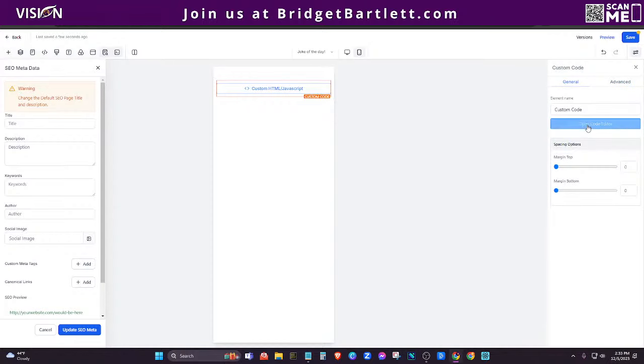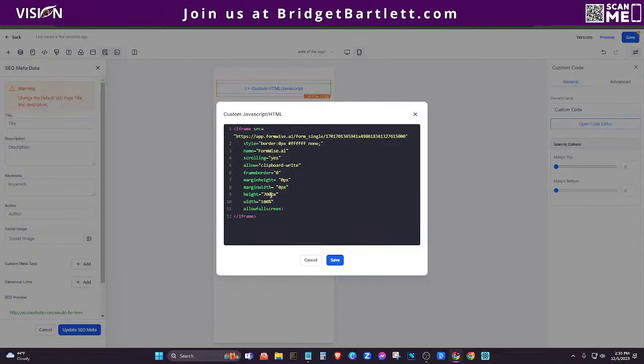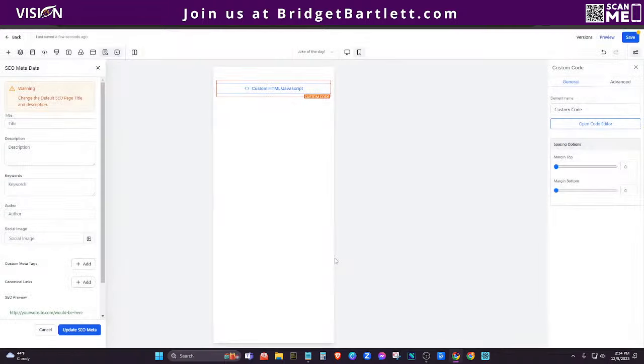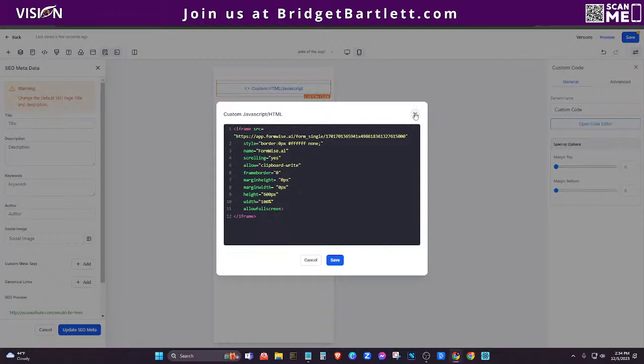I can go into the code here, and then I can change this, which, typically, 300 is good, but this is set to percentage. But let's just say here on mobile, I really needed this to be 600 because maybe that's what works out the best. I will say these widgets are really good about sizing themselves. But just so that you guys understand, if you don't get the result that you want, this is a way, and not just for this tool, but for any iframe that you're working with, to get the result that you want. Okay. So when you save that there, we'll see that it says 600.